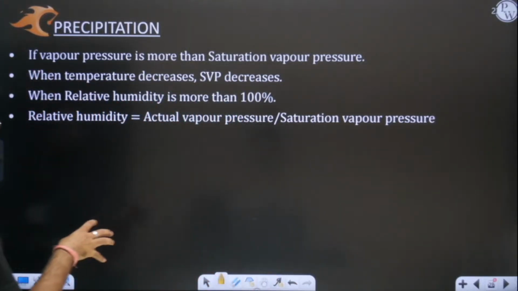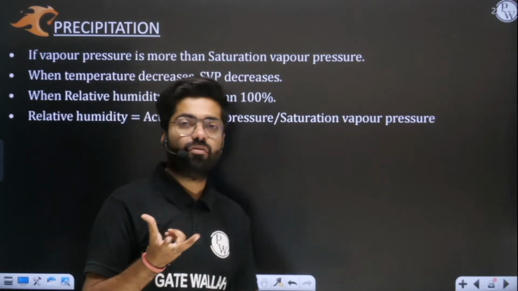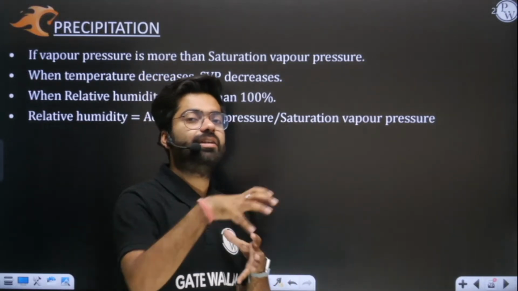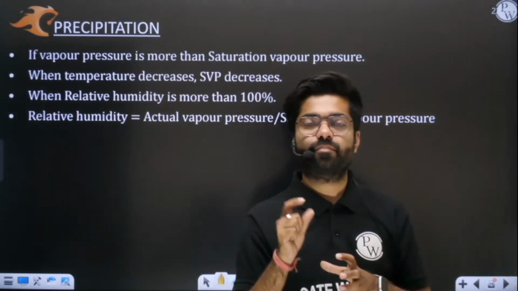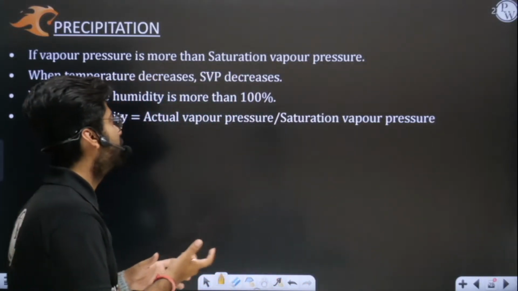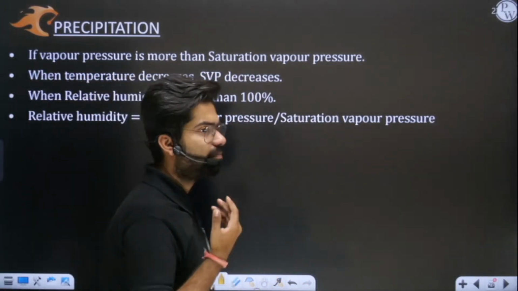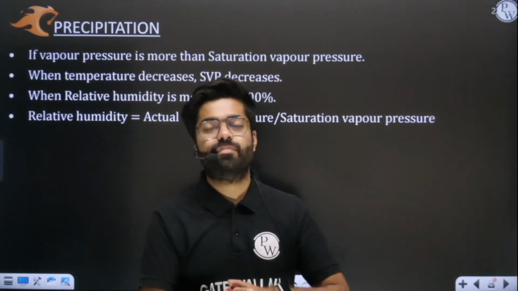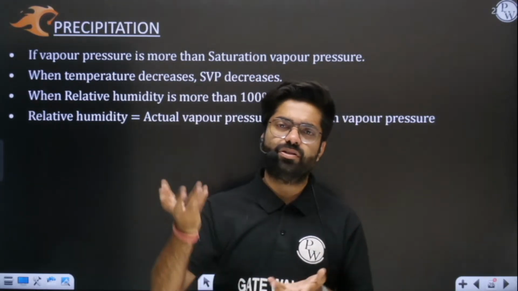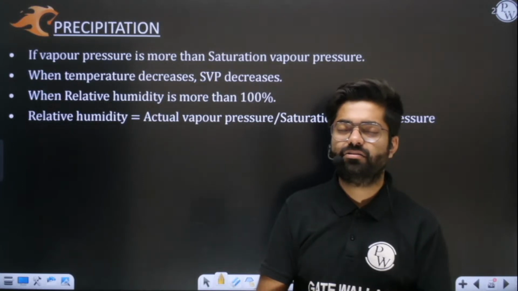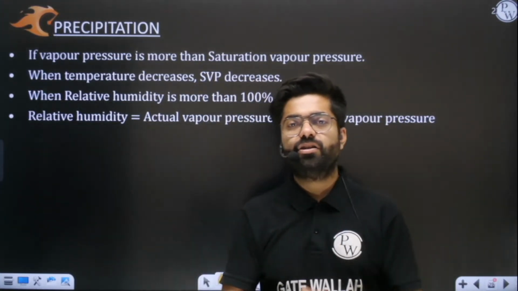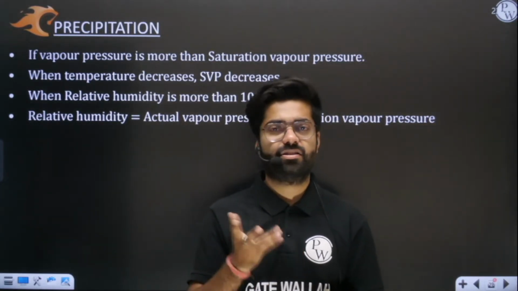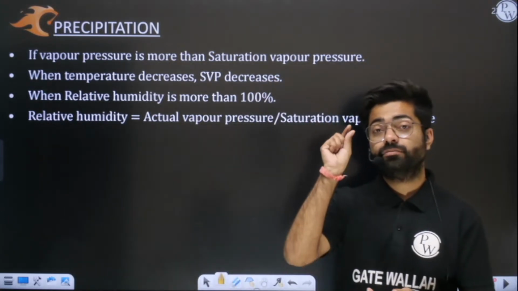So the amount of water vapor which is actually present in the atmosphere is measured by a term called vapor pressure. You all know that in the atmosphere, in this air, we have many gases. We have nitrogen, we have oxygen. Nitrogen is in maximum quantity, around 78%. You must have studied this from basic class. Oxygen is around 21%, and the remaining we have carbon dioxide, neon, and some inert gases. We have water vapor also.